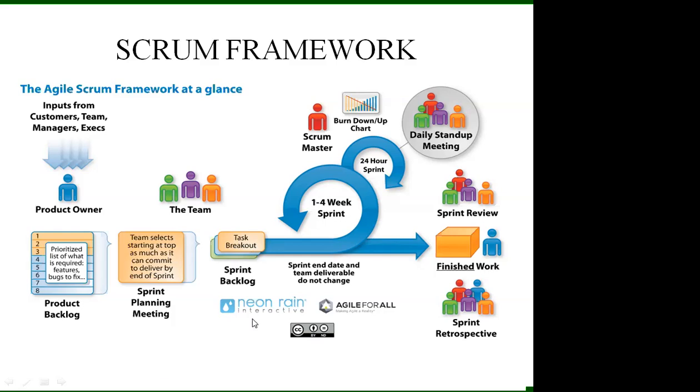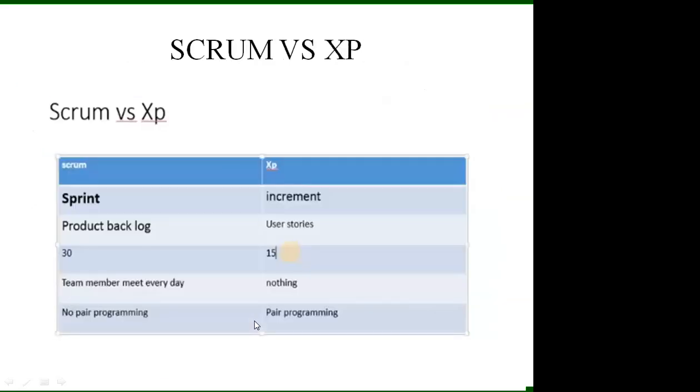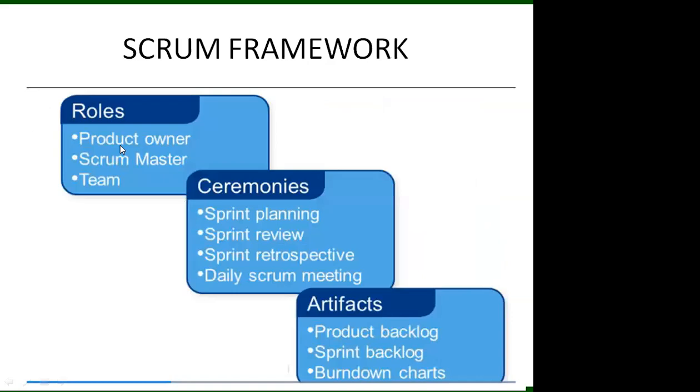So here the key roles and responsibilities of Scrum are the product owner, Scrum master and team member. The product owner represents the customer's perspectives and guides the team towards building the right software.